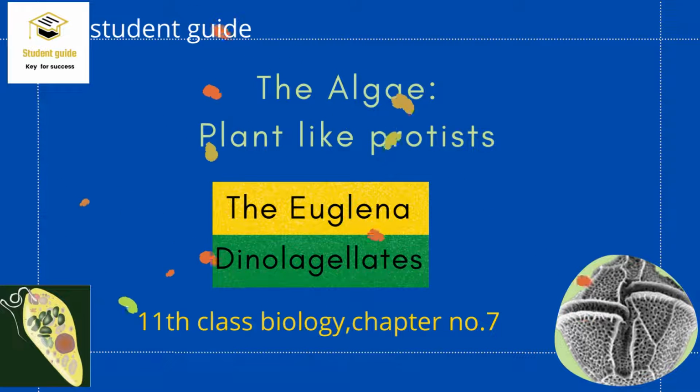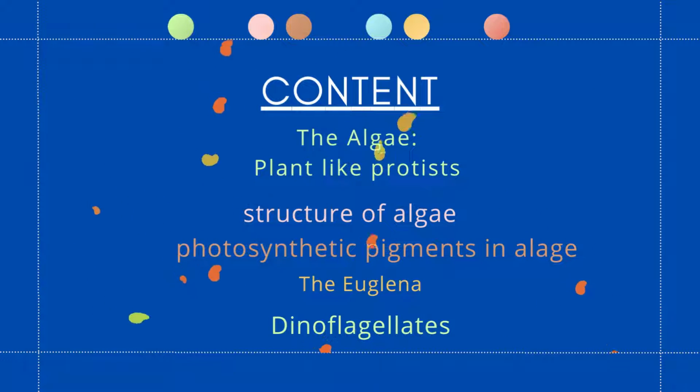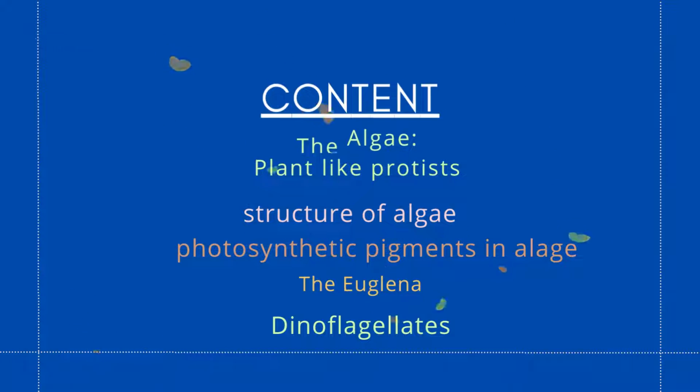This topic is from 11th class biology, chapter number 7. In this topic we will discuss algae, structure of algae, photosynthetic pigments, and two members of algae, that is euglena and dinoflagellates.